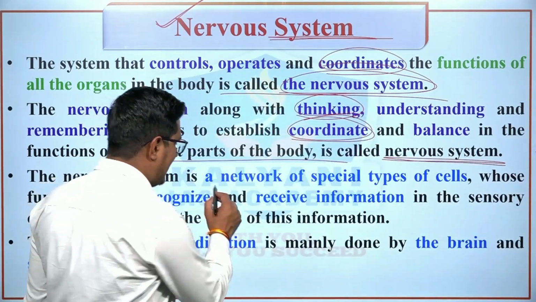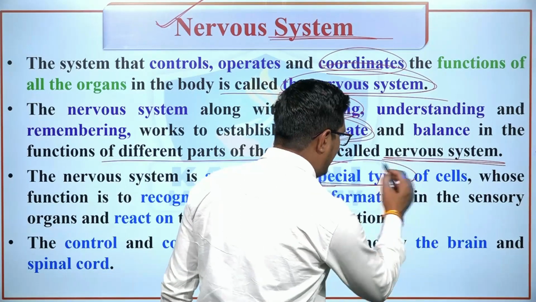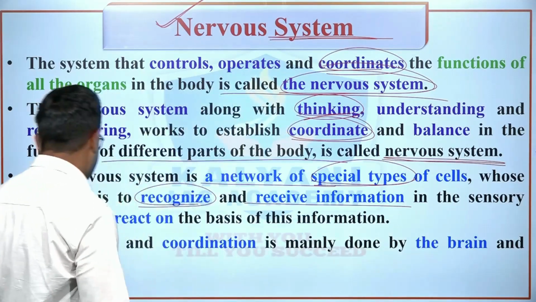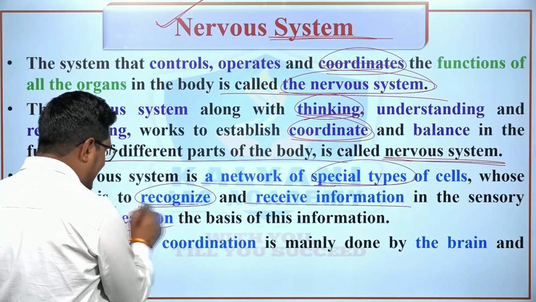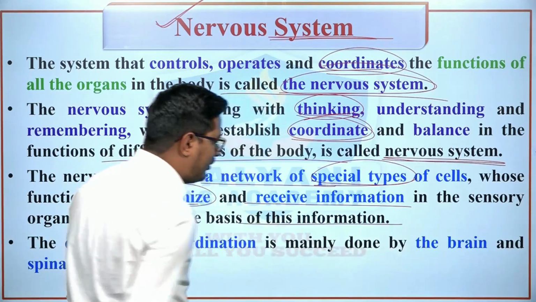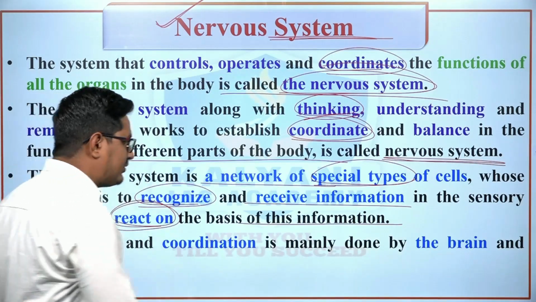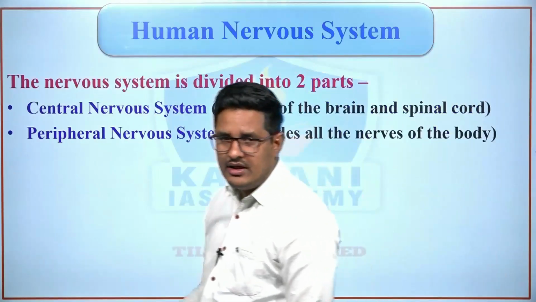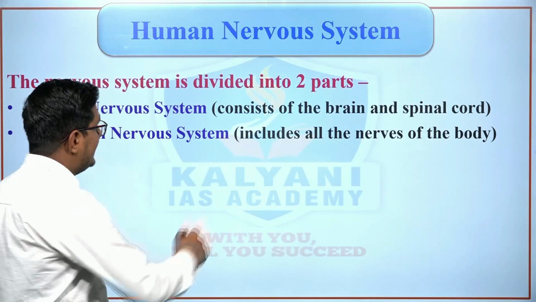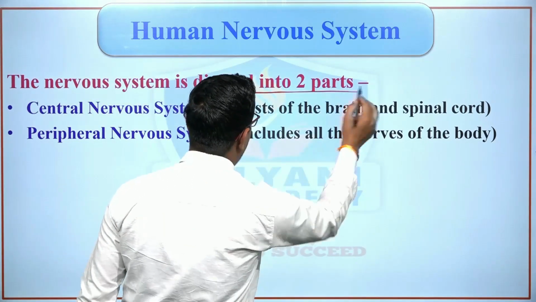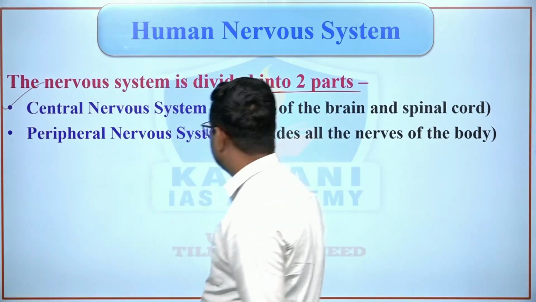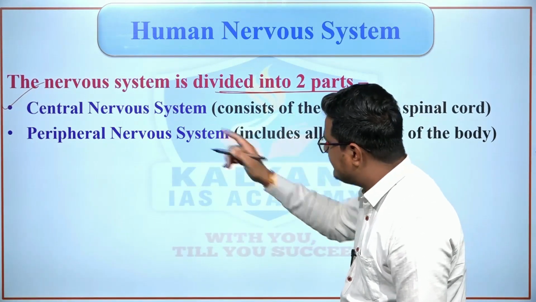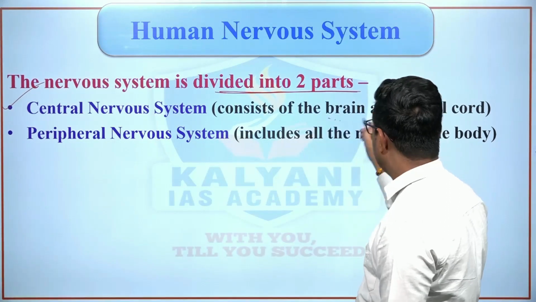The nervous system is a network of a special type of cells whose function is to recognize and receive information in the sensory organs and react on the basis of this information. The control and coordination is mainly done by the brain and the spinal cord. The human nervous system is divided mainly into two parts. The first is the central nervous system and the second is the peripheral nervous system.